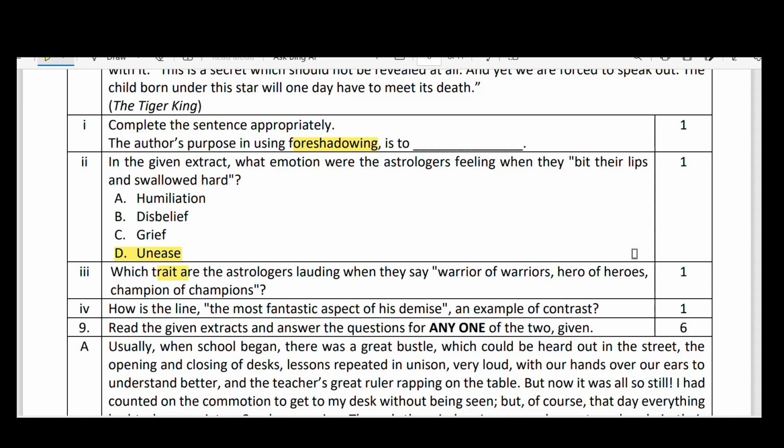Okay. Heroic character. How is the line, the most fantastic aspect of his demise, an example of contrast? Yes, I told you. Fantastic is used with somewhat different concept. It is contrasting to death. You shouldn't use this fantastic when you do something great, wonderful thing, wow, what a fantastic task, what a fantastic achievement. Like that we say. But for demise, we say what a pity.